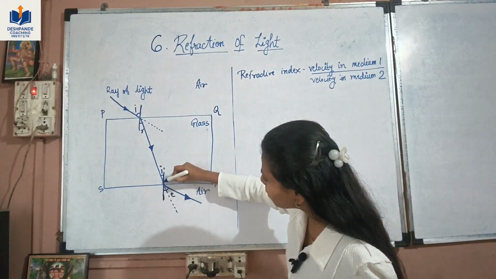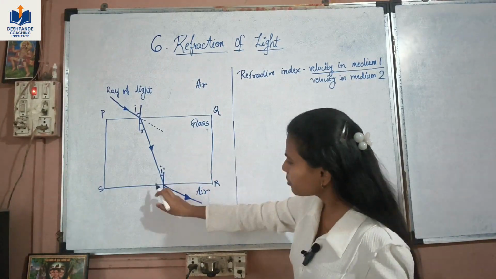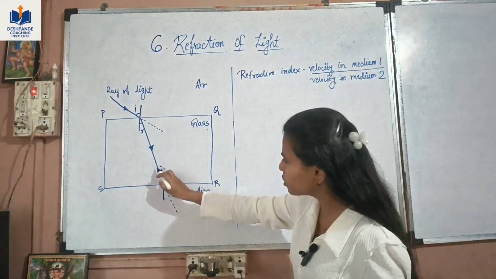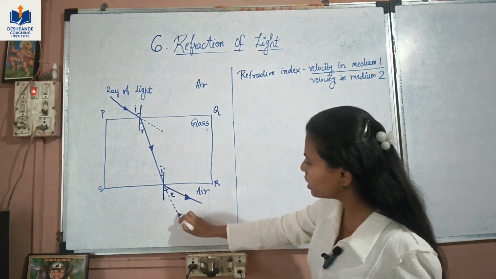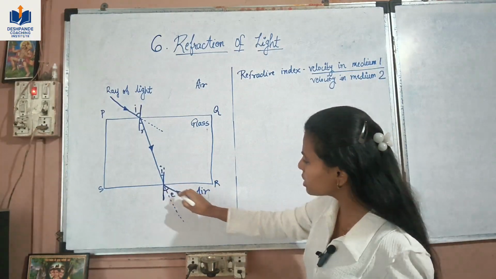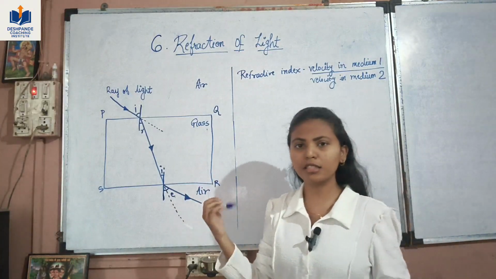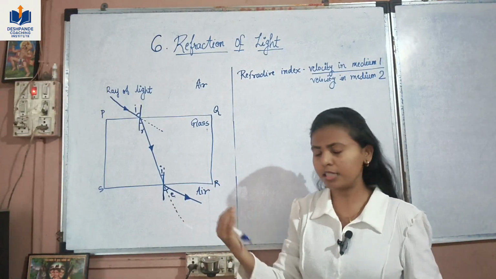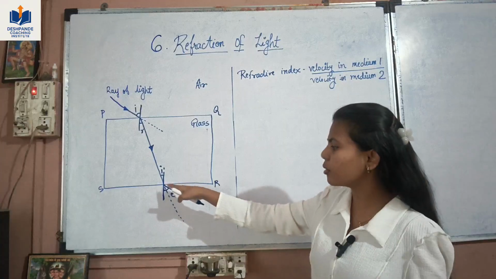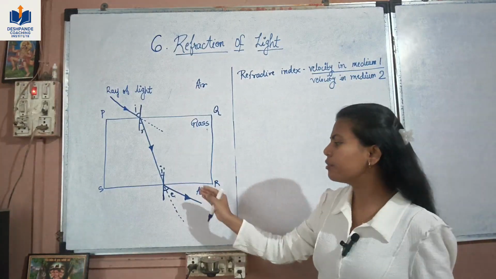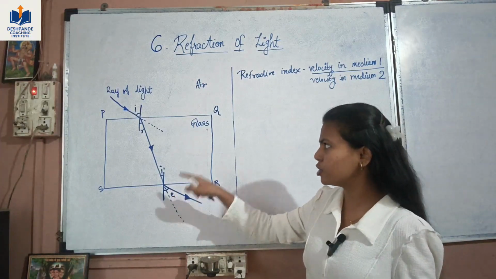So this is the normal with respect to glass and it bends away. This ray was supposed to be straight, but now it has bent away from the normal, and it is denoted by E, which is nothing but the angle of emergence. This ray is emerging out of the denser medium, therefore it is called the angle of emergence.